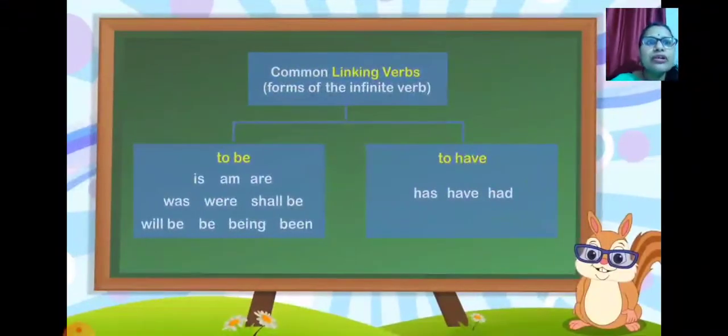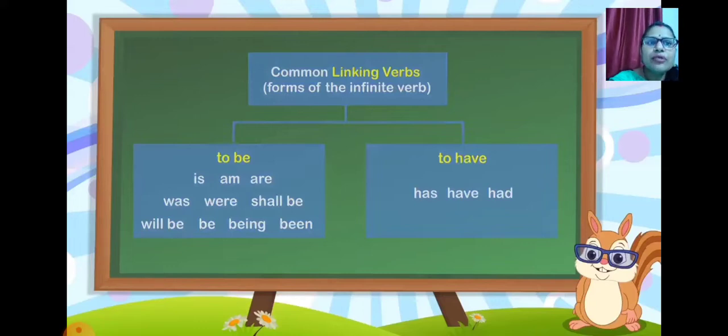Now let's move forward: common linking verbs. When you talk about common linking verbs, they are divided into some parts. The first is forms of to be: is, am, are, was, were, shall be, being, or been. These are forms of to be. It means what they are trying to be over there.